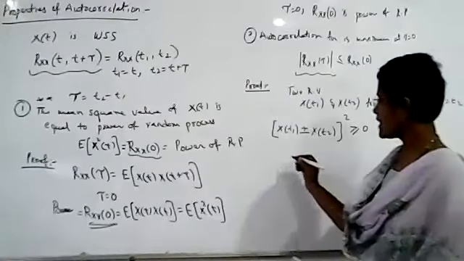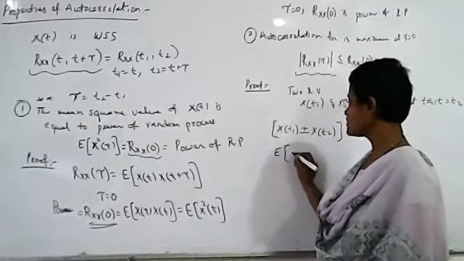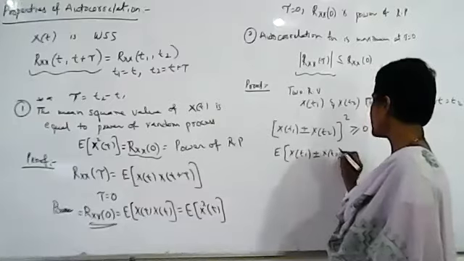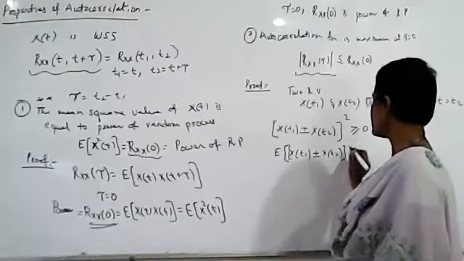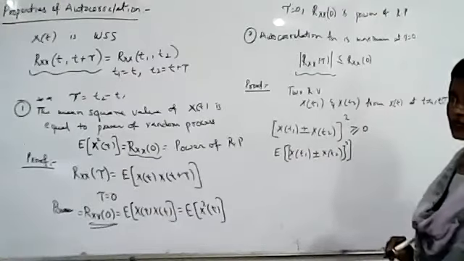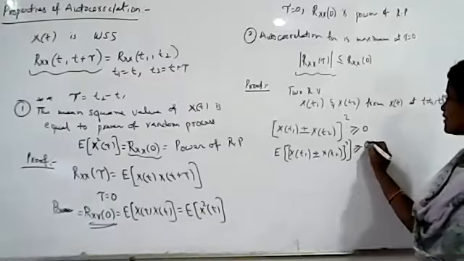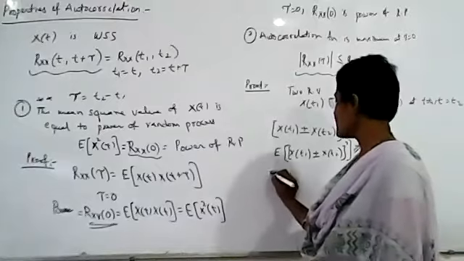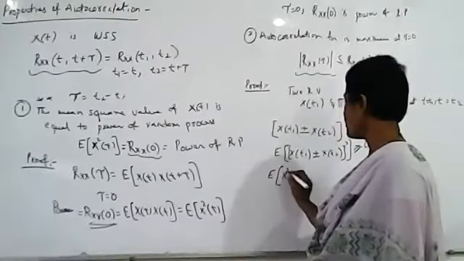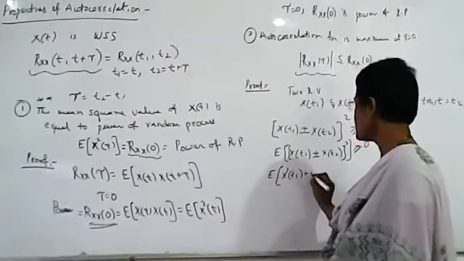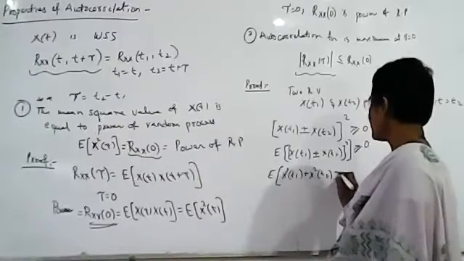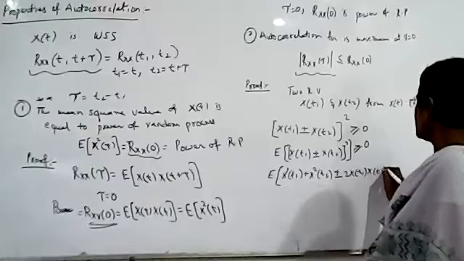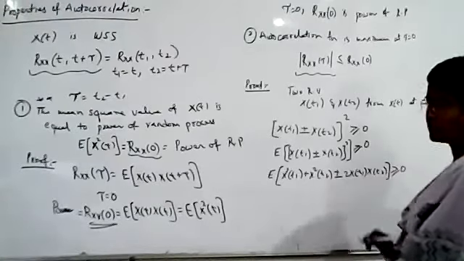Now we apply the expected value. Since it is a constant, the expected value of this will also be positive, because the expected value of a constant is equal to the same constant. So the expected value of this is also positive. Now we expand these terms. If we expand, this can be written as X square of t1 plus X square of t2 plus or minus 2 X of t1 X of t2, greater than or equal to 0.